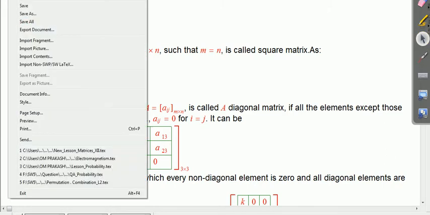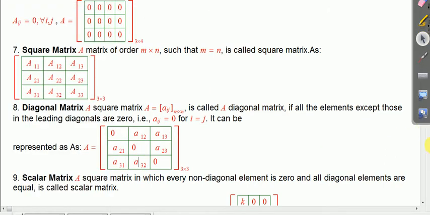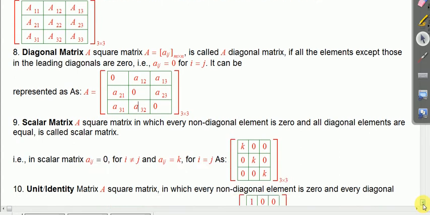Now next is scalar matrix. Essentially, a scalar matrix is a square matrix in which all the non-diagonal elements are 0. I mean to say aij is 0 if i is not equal to j, meaning if row and column are not the same, then the element is 0.